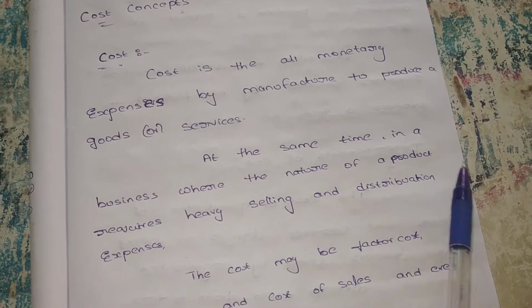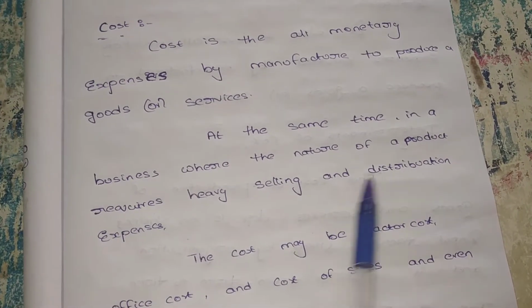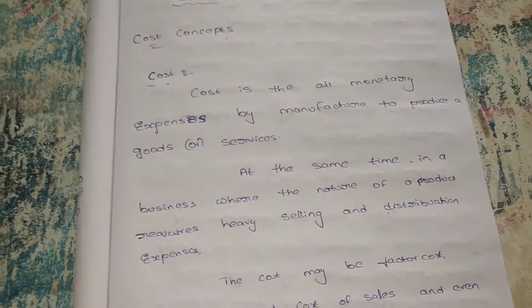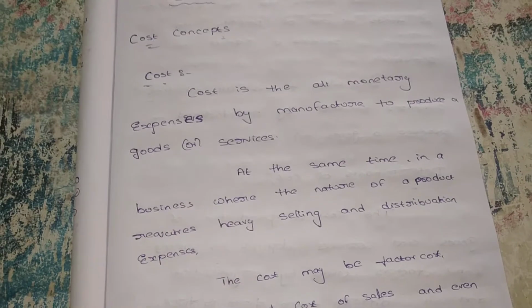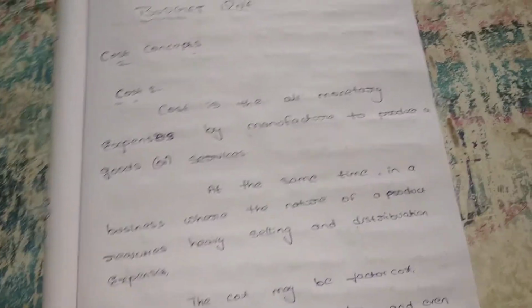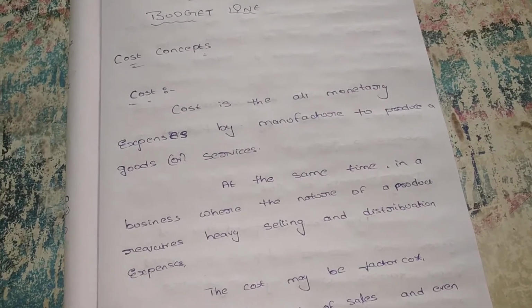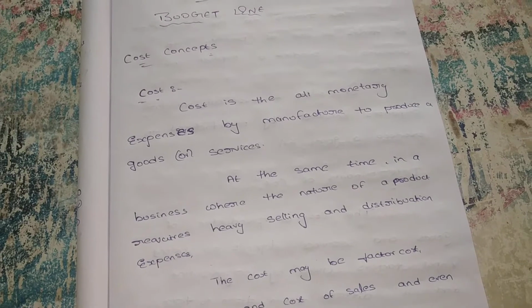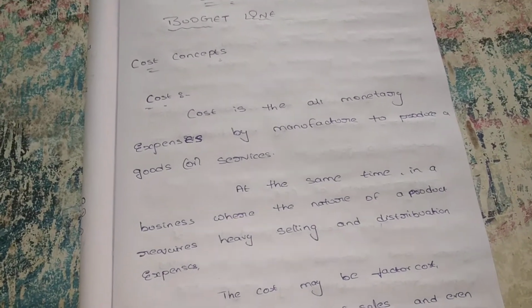At the same time, in a business where the nature of a product requires heavy selling and distribution expenses, suppose we are introducing a new product to the market. Customers don't know anything about the product, so they are unable to buy it.